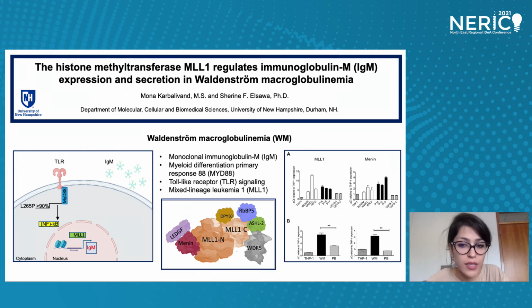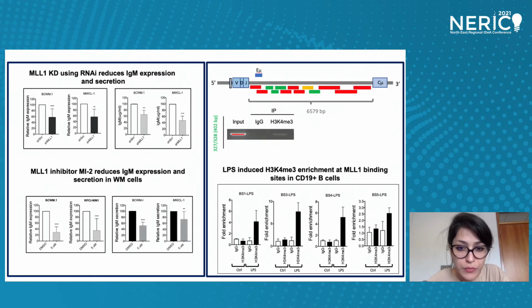So we hypothesized that MLR1 modulates the genes playing an important role in WM biology, and therefore represent a suitable target for this disease. Next slide, please. To test this hypothesis, we knocked down MLR1 using shRNA or inhibitor MI2 in WM cells and found a significant reduction in IgM expression and secretion. So our next question was how?